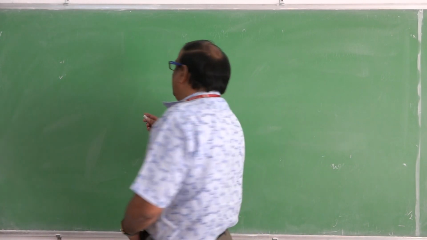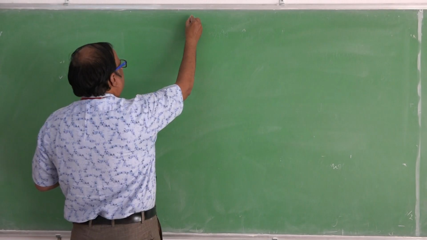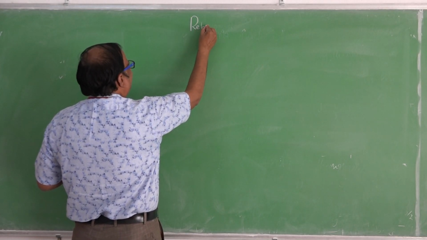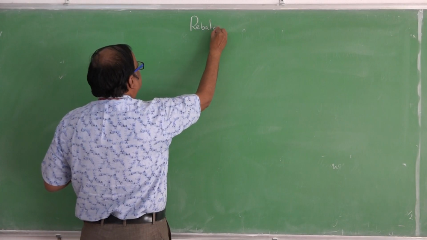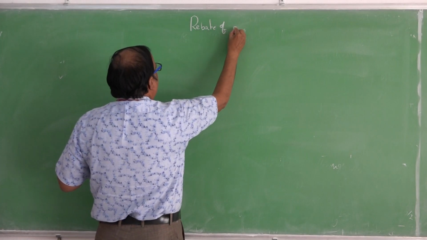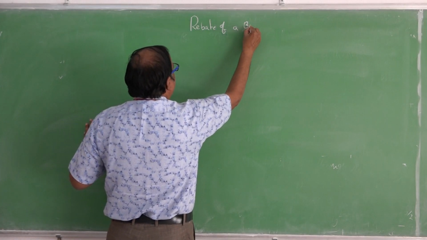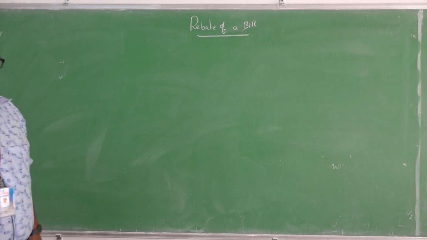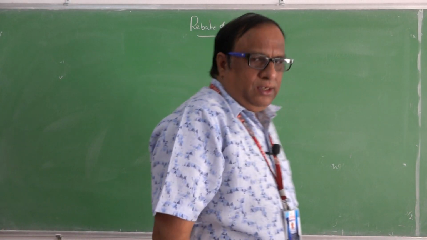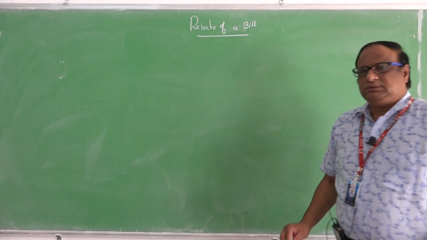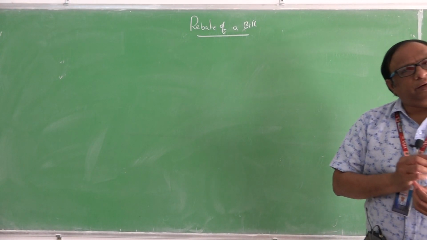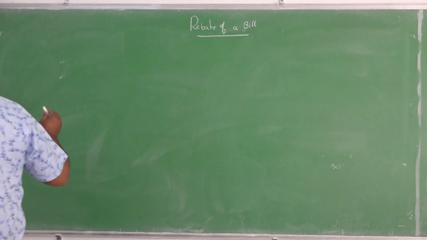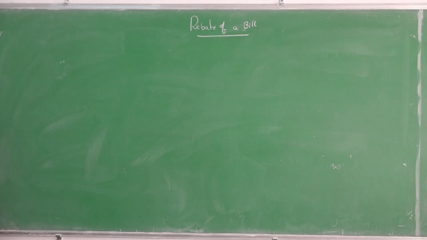The topic I will explain to you. All of you write down: Rebate of a bill. Make the heading "Rebate of a bill." Sir, what is the rebate, sir? First, write down the problem. Along with the problem, I will explain the entire problem to you.